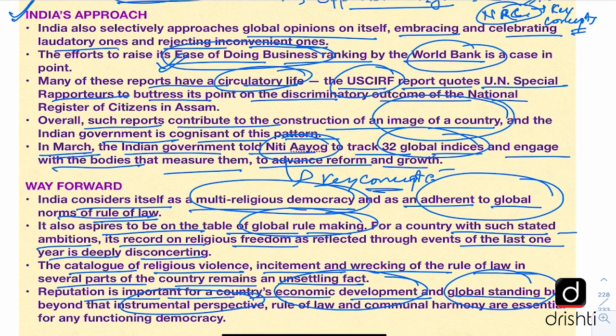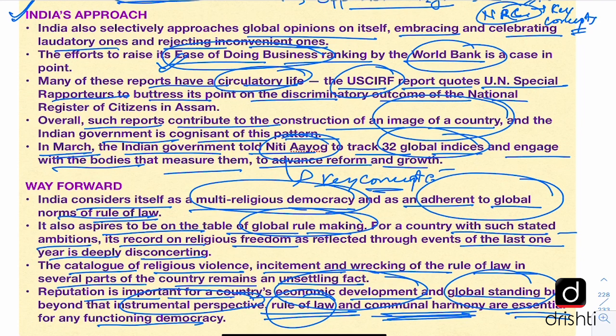It means that it is a practical way of looking at things. But it says that rule of law and communal harmony are essential for any functioning democracy, and India prides itself in being a democracy, a functioning democracy. So the government of India has to make efforts to make sure that there is rule of law in the country and communal harmony is also maintained, so that we take pride in that we are not just the world's largest democracy, but we are also the world's largest functioning democracy.